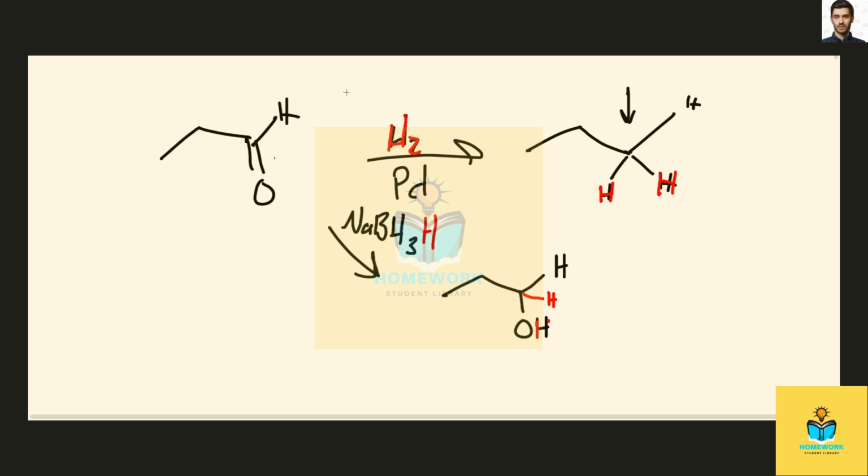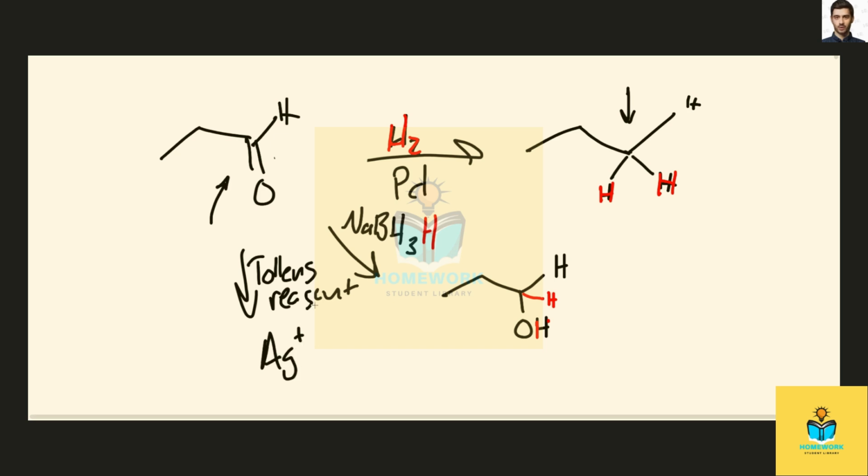Okay, next up we've got Tollens reagent. Still in red for some reason. Let's go back to black. Tollens reagent. Remember what Tollens reagent is for? Typically, it's used to test for aldehydes, and Tollens reagent involves silver ion.